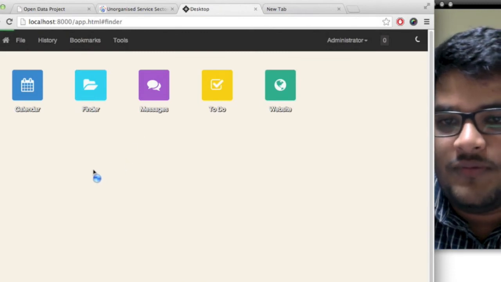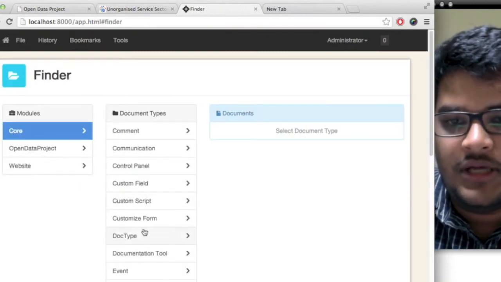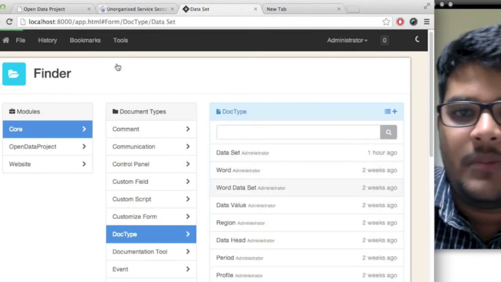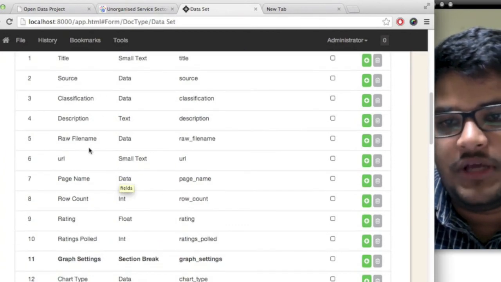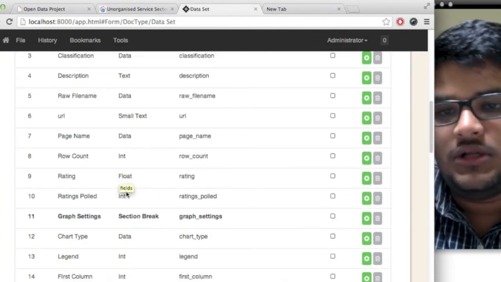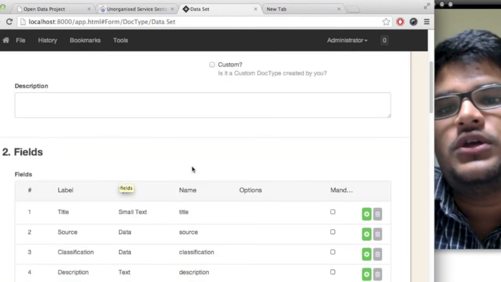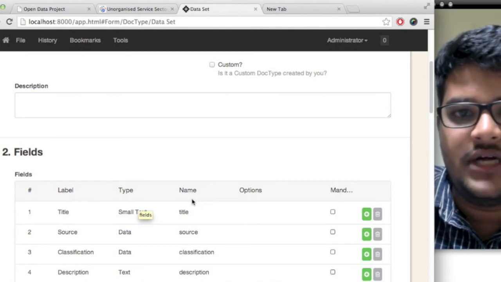So we have made a model called datasets where we store all the metadata that is required to power these views. All these fields like URL, name, number of records, etc., are stored as fields, and you can add custom logic to each of these fields. The framework allows you to do that.